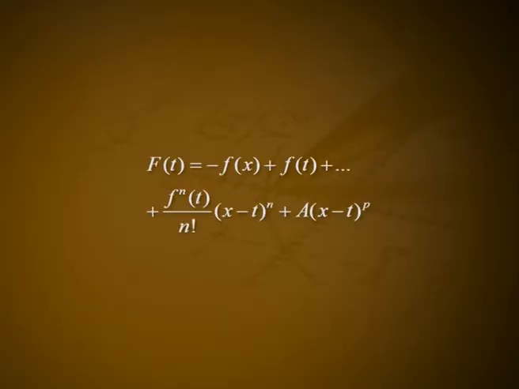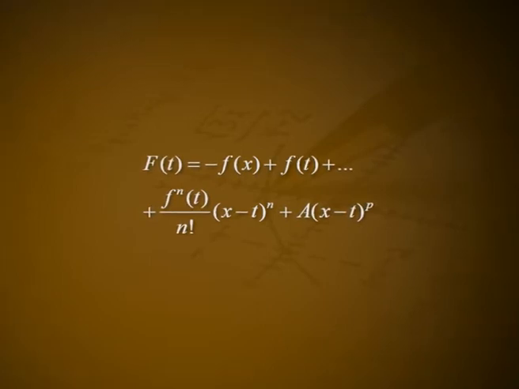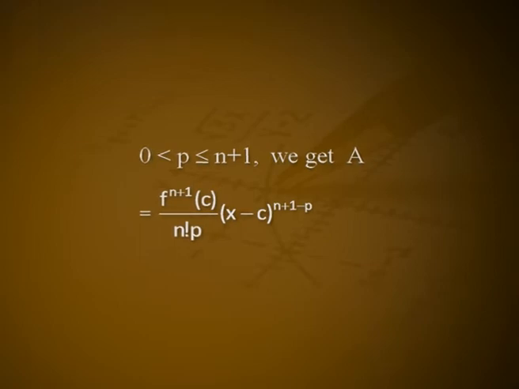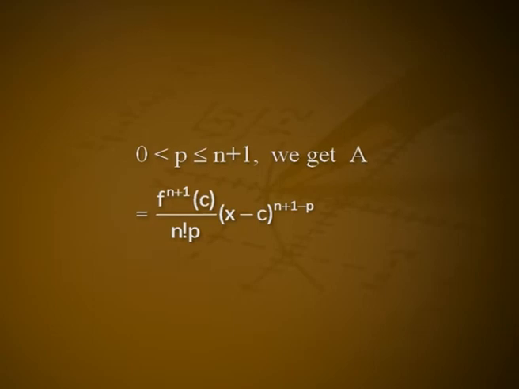If we take capital F(t) = −f(x) + f(t) + etc. + f^(n)(t)/n! (x − t)^n + A (x − t)^p for a positive integer p, 0 < p < n + 1, we get A = f^(n+1)(c)/(n! p) (x − c)^(n+1−p).